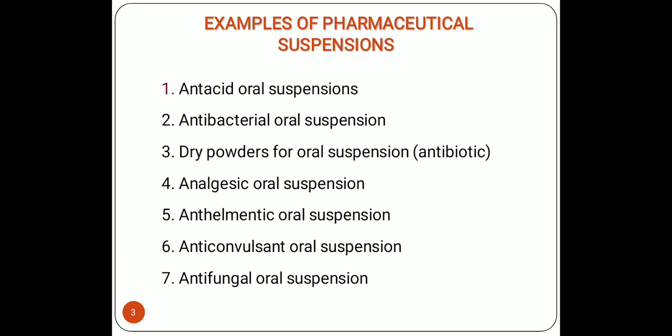Now, here are some examples of pharmaceutical suspensions which are mainly used for oral administration, like antacid oral preparation, antibacterial oral suspension, dry powder for oral suspension, analgesic, anthelmintic, anticonvulsant, antifungal. Depending upon the category of drug, various kinds of suspensions are available in the market.